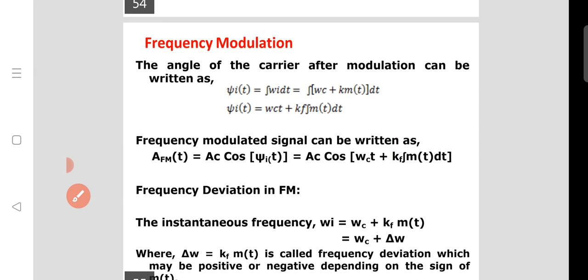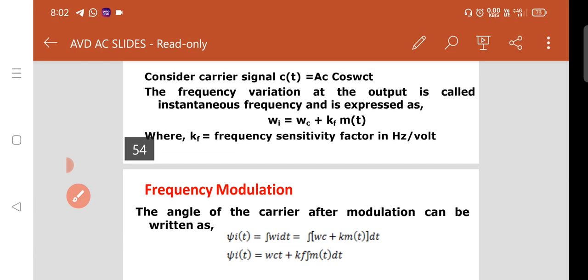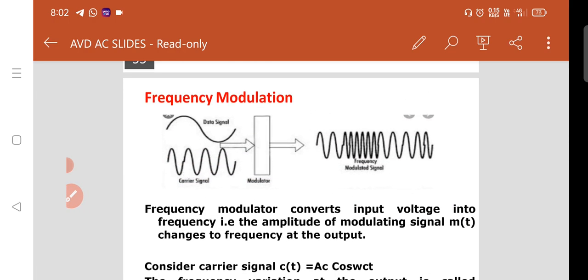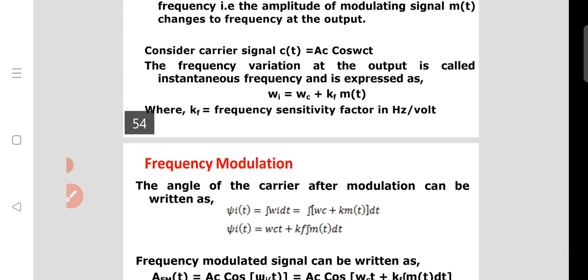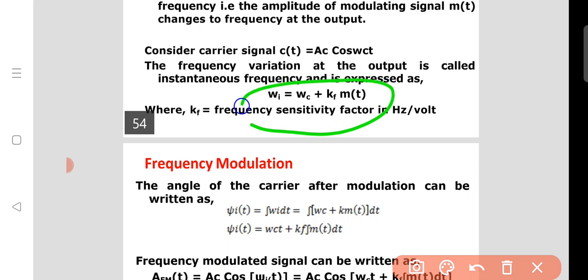Now coming to the angle. The angle of the carrier after modulation can be written as follows; here the frequency of the carrier is written like this, omega c plus kf m of t.